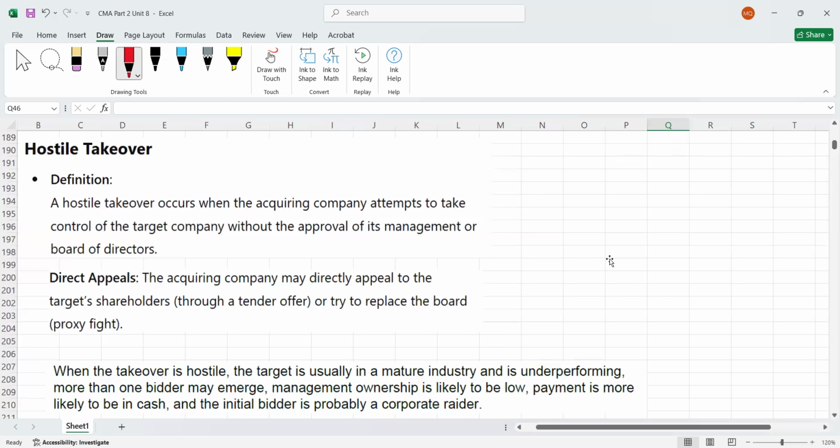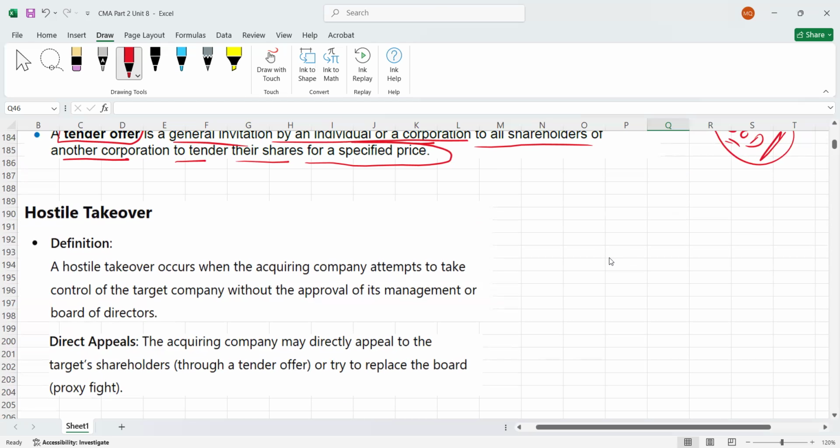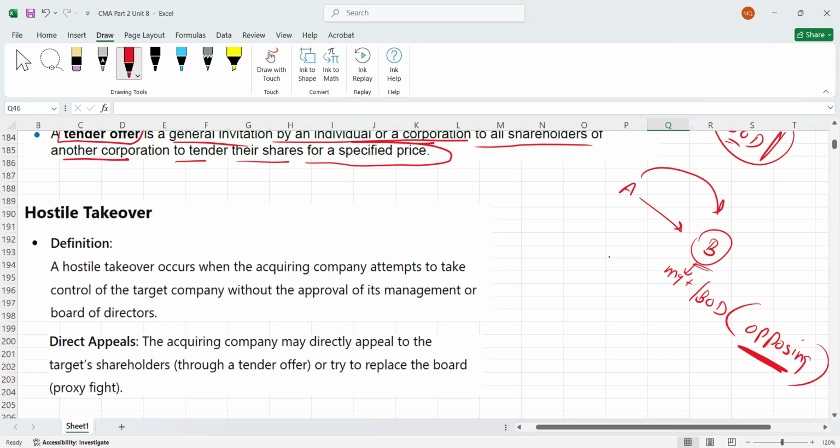Guys, please remember, when A is going to acquire B, if B's management or the board of directors are opposing this deal and don't want A to purchase, and still A is trying to acquire B, even though the management and the board are opposing, this is called a hostile takeover.